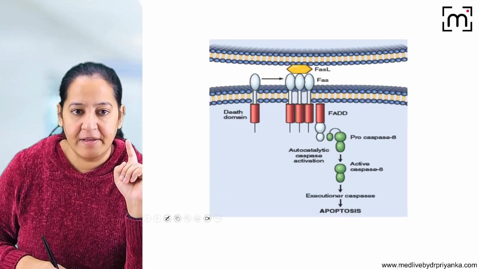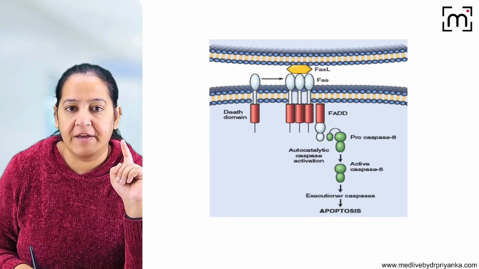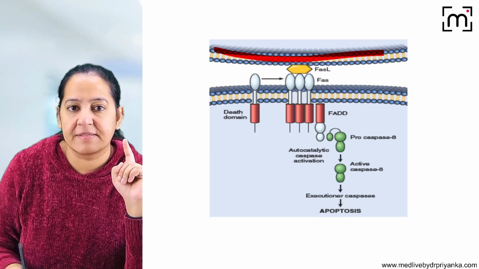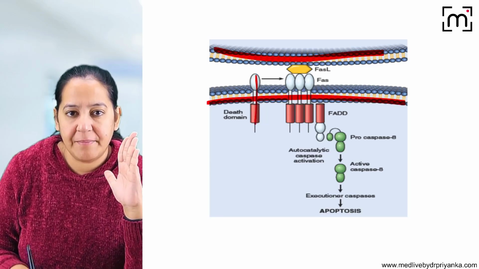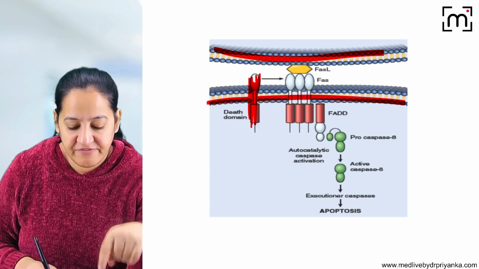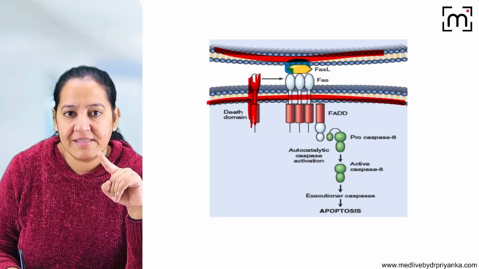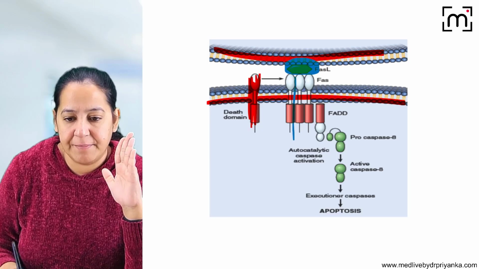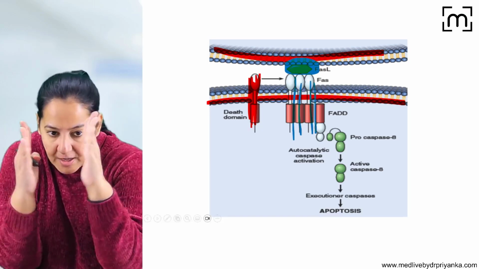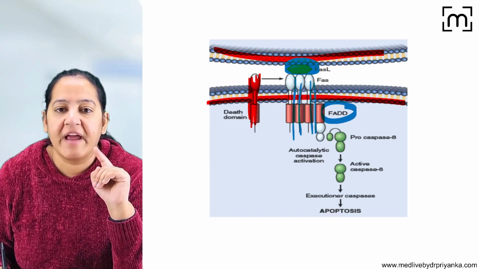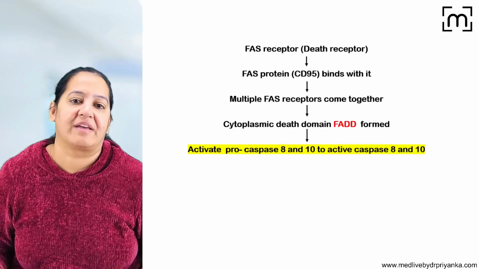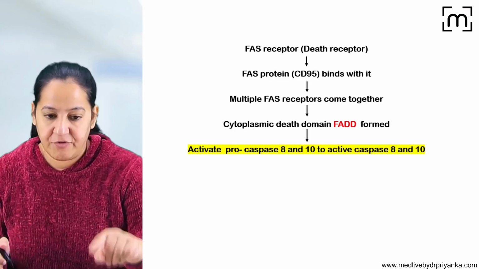The same you can see here. Can you see the cell membrane? I want you to appreciate the cell membrane here. This is the cell membrane. On the surface of the cell membrane, these are the death receptors. So when the FAS ligand is coming, binding with the death receptor, multiple death receptors come closer. As soon as they come closer, they form a domain known as FADD, and it is activating the pro-caspase 8 into active caspase 8. So the same you can write in the form of a flow chart.